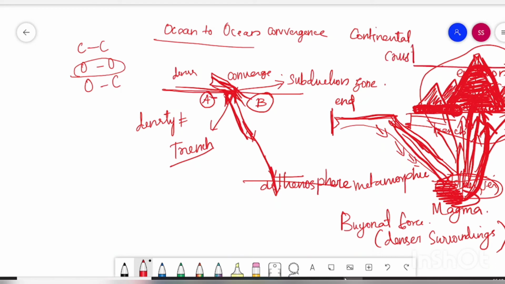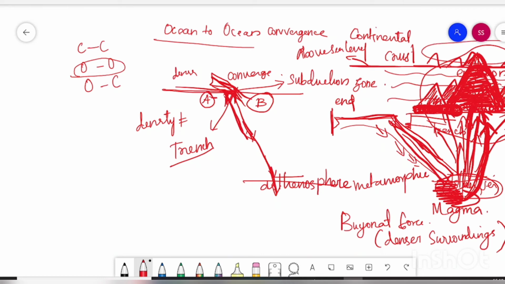And also, in future this area will become a continental crust due to the continuous formation of this mountain structure. This oceanic crust will be turned into a continental crust. Once it turns into a continental crust, there will be a lot of islands like this, where the peak of the mountain will look like an island, and this is how the Indonesian and Philippine archipelagos were formed.